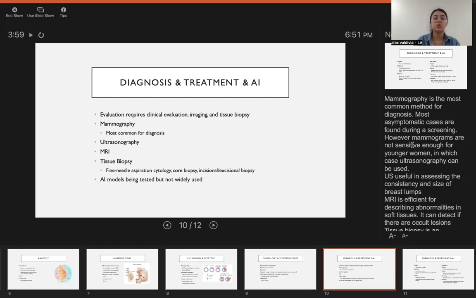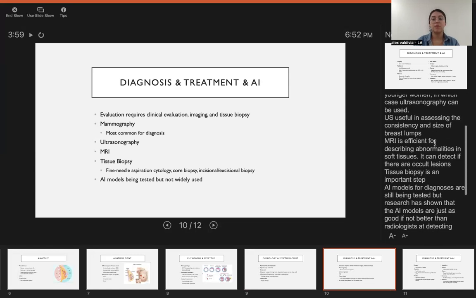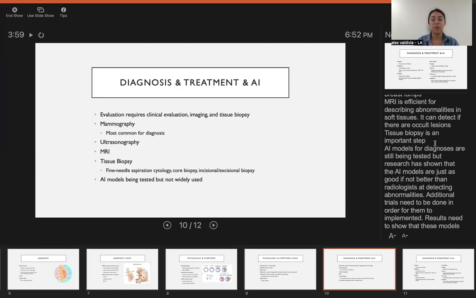To diagnose, it usually requires about three different methods: clinical evaluation, imaging, and tissue biopsy. A mammogram is usually the most common method for diagnosis. Most asymptomatic cases are found during a screening. However, mammograms are not sensitive enough for younger women, in which case ultrasonography can be used. Ultrasonography is useful in assessing the consistency and size of breast lumps. MRI is efficient for describing abnormalities in soft tissues. It can detect occult lesions. Tissue biopsy is an important step in evaluation.